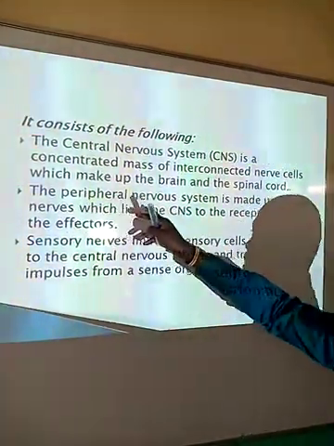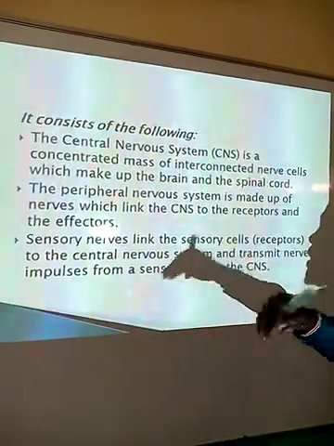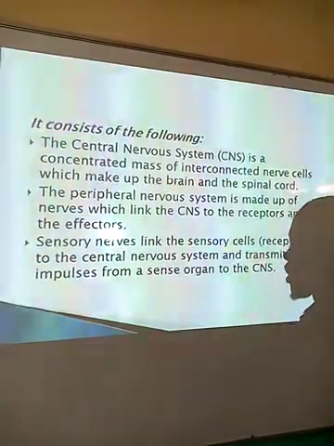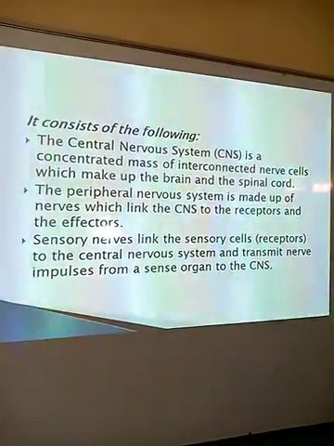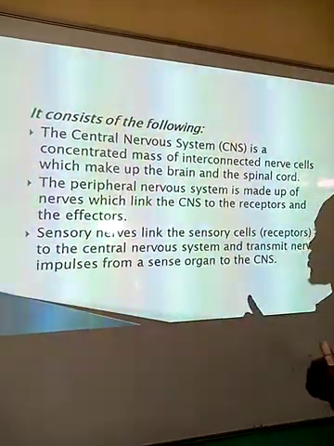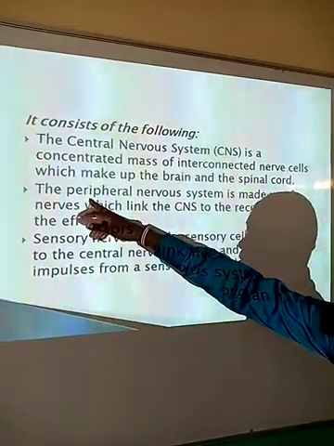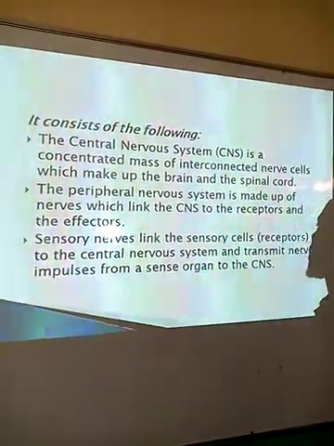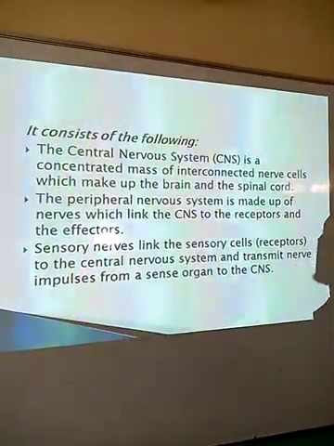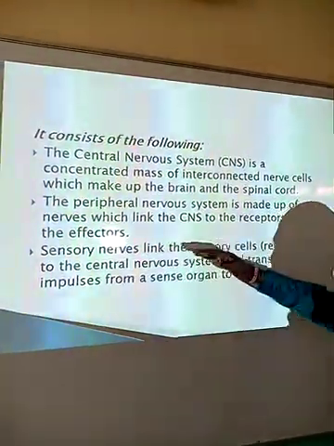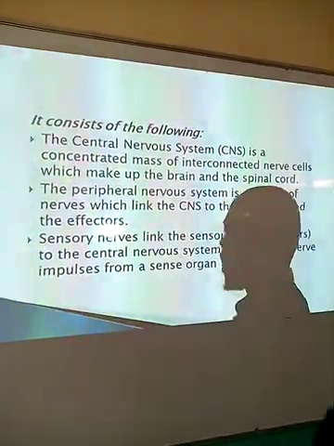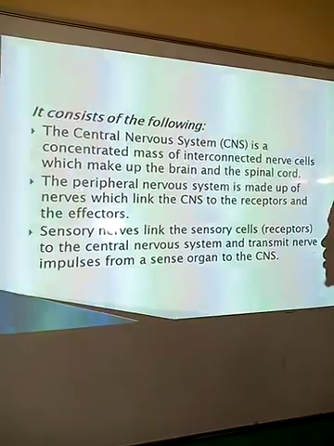So the peripheral nervous system is made up of nerves which link the CNS to the receptors and effectors. What do I mean by peripheral system here? A peripheral system is a system to the outer side. We have those that are internal and those that are to the outer side. So we are talking about the peripheral to the outer side. We have the nervous system, which is made up of the nerves which link the central nervous system to the receptors and effectors. That is the parts of the body that receive the stimuli and those parts that bring about a change, what we are calling effectors.